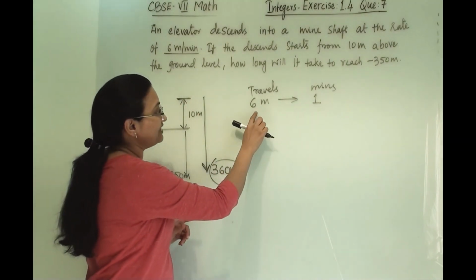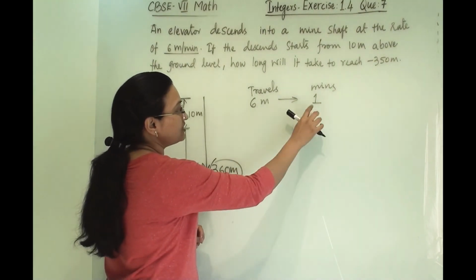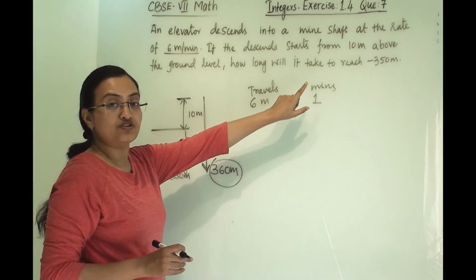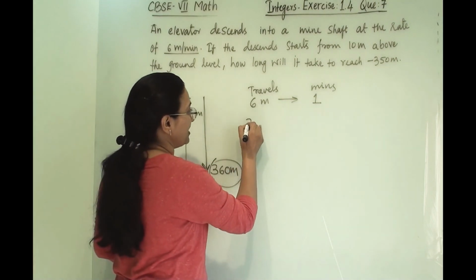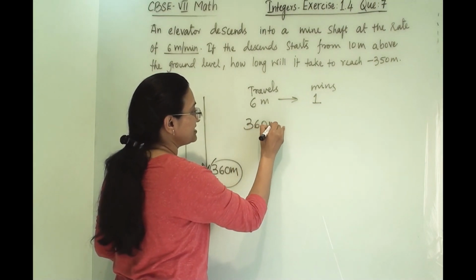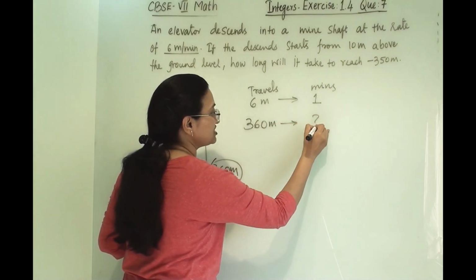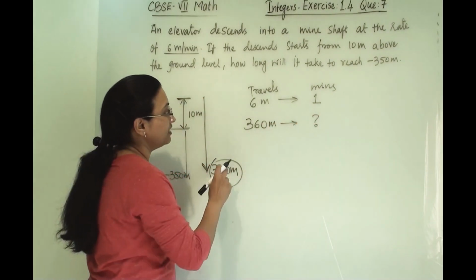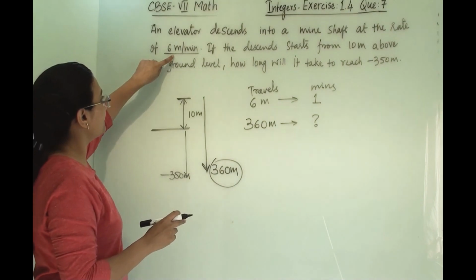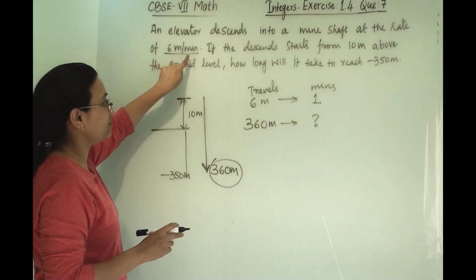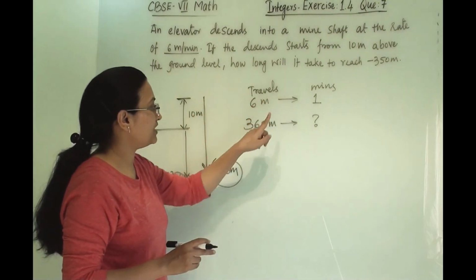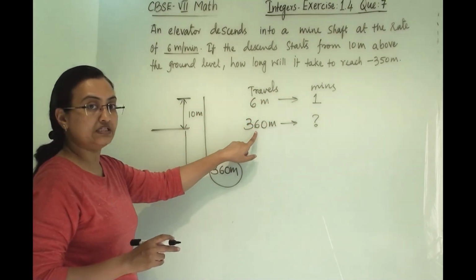Now it is traveling with the rate of 6 meter per minute. Now how much does it need to travel? 360. So when it will travel 360 meter, how much time will it take? Again, whatever data they have given, that is 6 meter per minute. That means it goes 6 meter in 1 minute. We have total how many meters? 360.